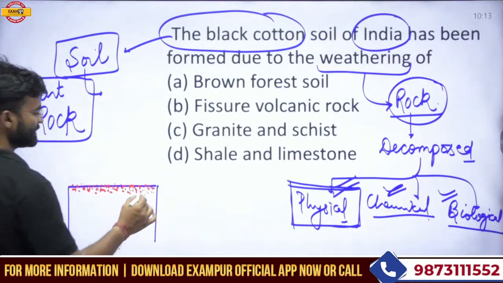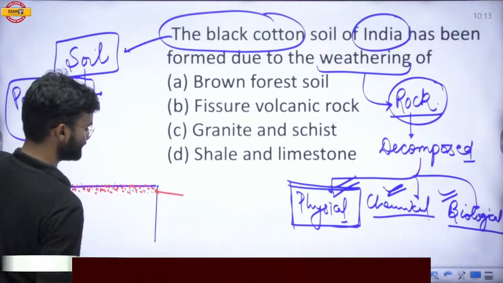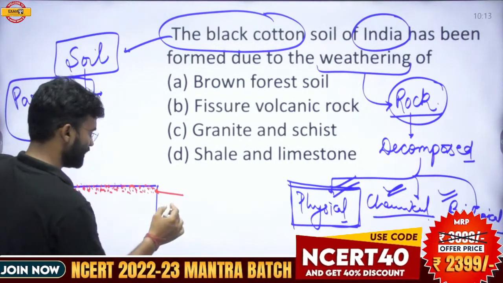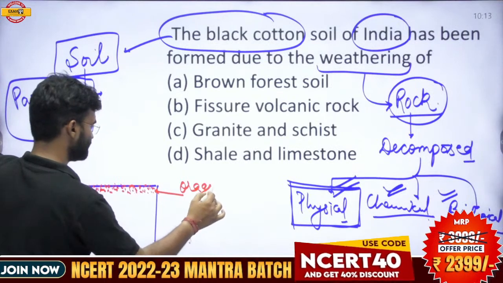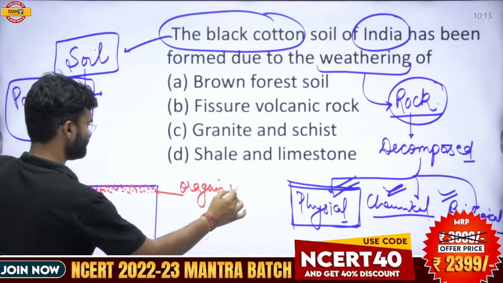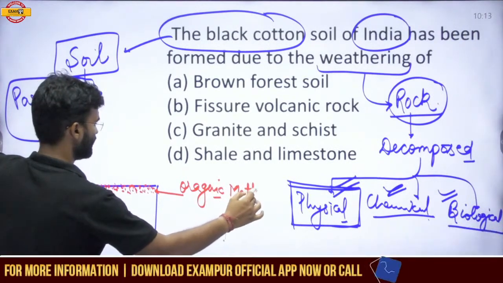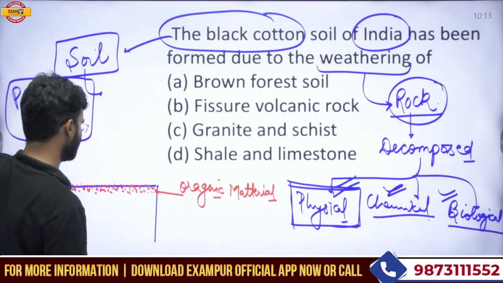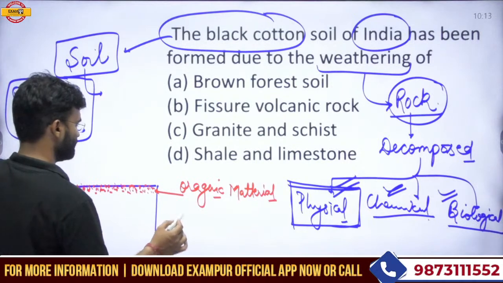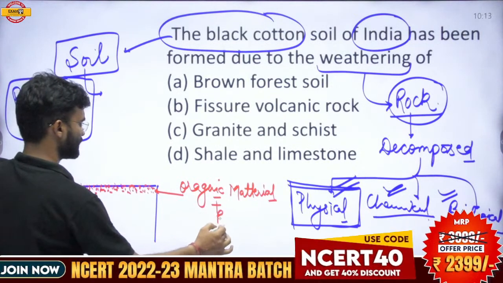If this loose material of the rock is associated with organic material, then it forms soil.